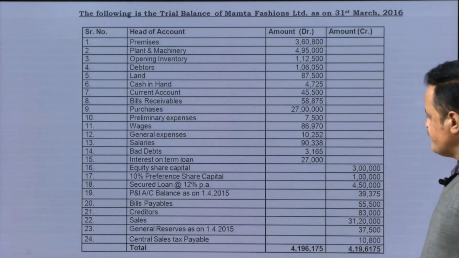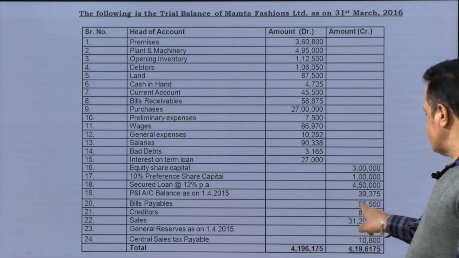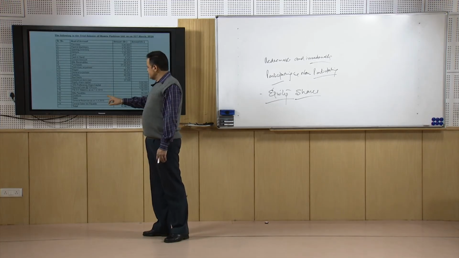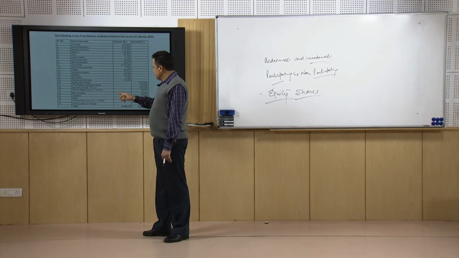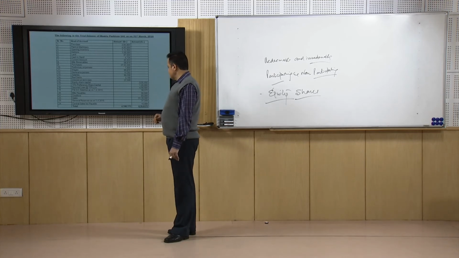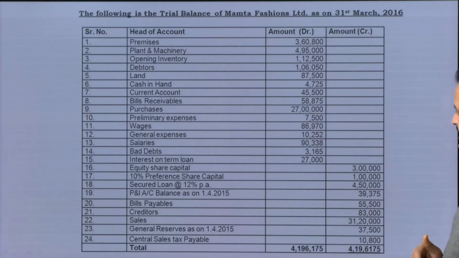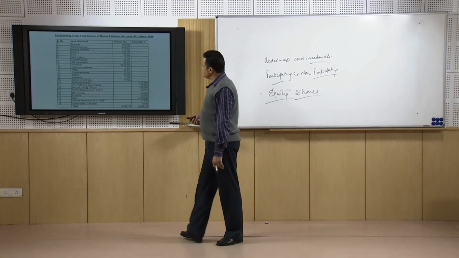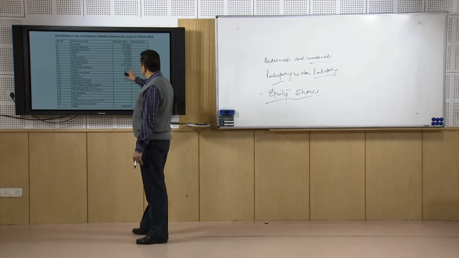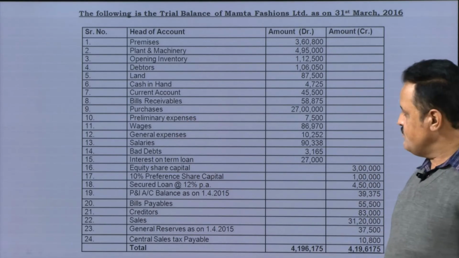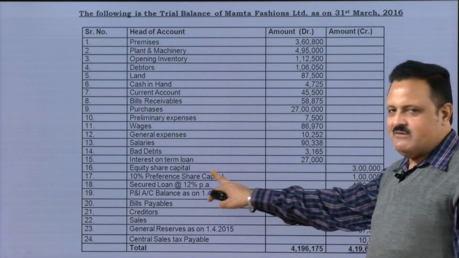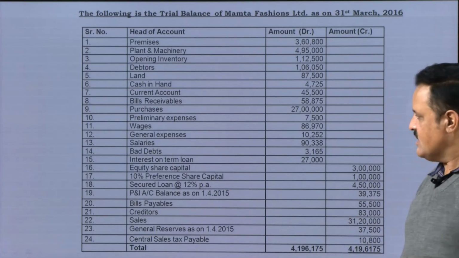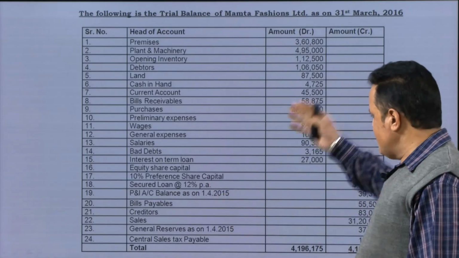Then the profit and loss account, that is the balance of the profit and loss account. These are some new items we have not discussed earlier. Then bills payable, creditors, sales, and the general reserve balance is also there. Then the central sales tax payable is there. We have not dealt with tax related information earlier. Here, for example, we have not dealt with preliminary expenses so far. Then we have equity share capital and preference share capital, which we have not taken care of so far. So there are some new items in this trial balance.